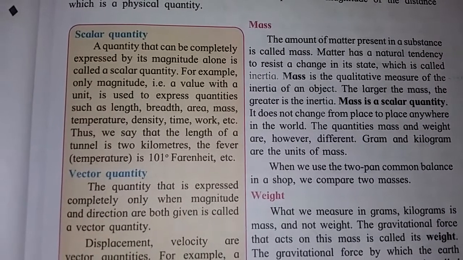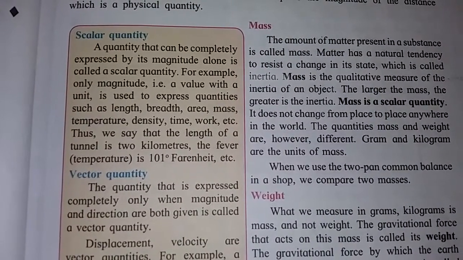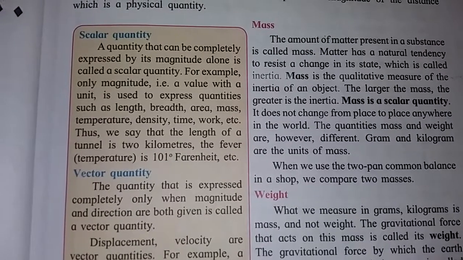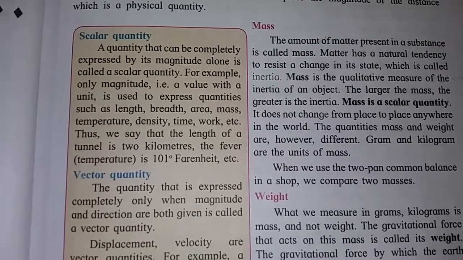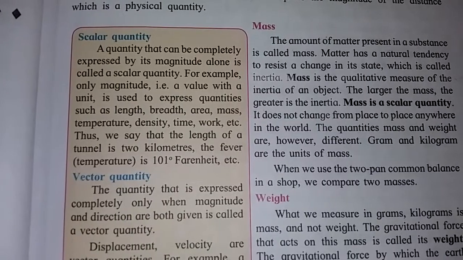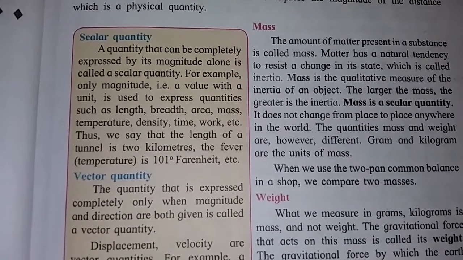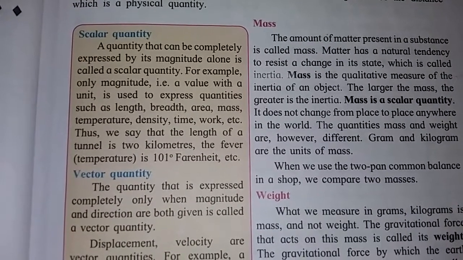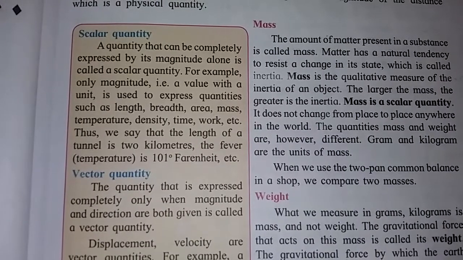Mass is a quantitative measure of the inertia of an object. The larger the mass, the greater is the inertia. If mass is large, then inertia is also large or greater. Mass is a scalar quantity.